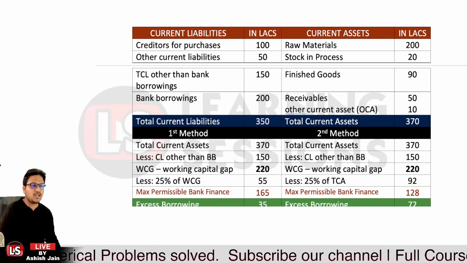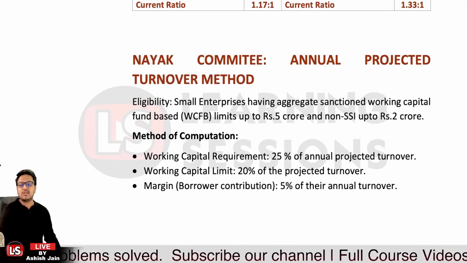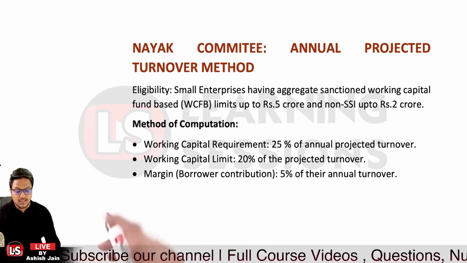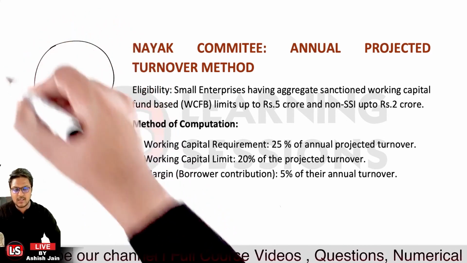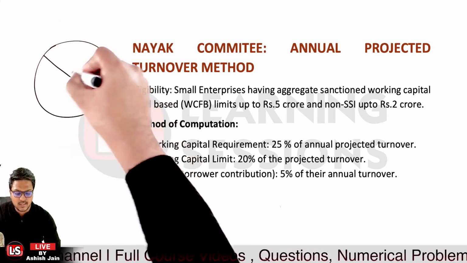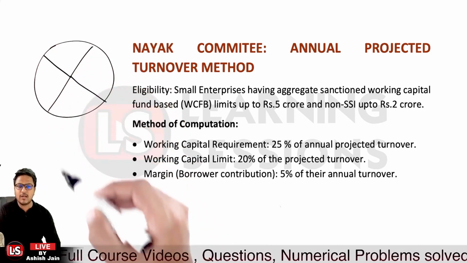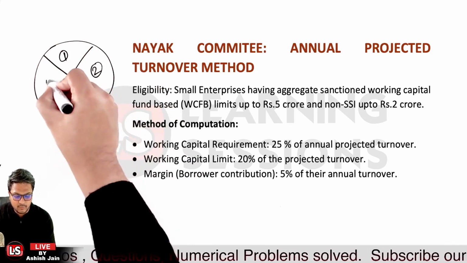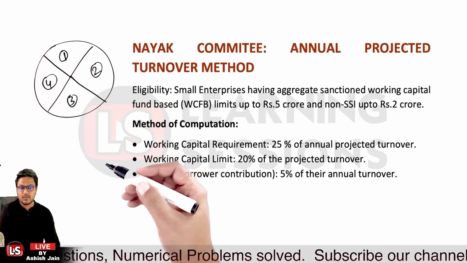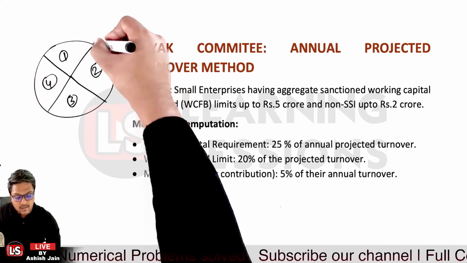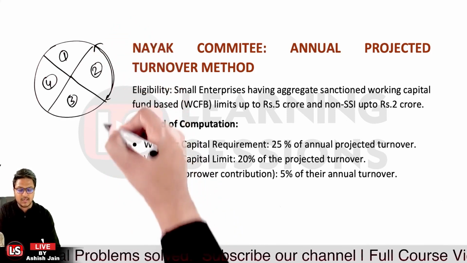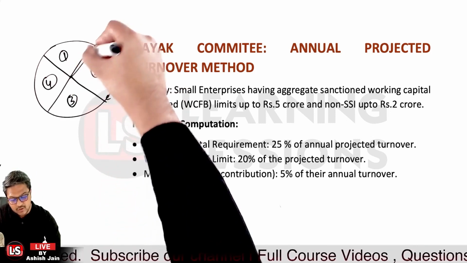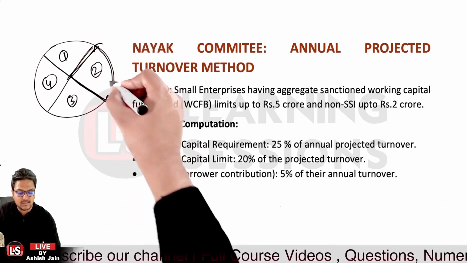Now let's move to the other method, that is the Nayak committee method, which is said to be the annual projected turnover method. As per the Nayak committee method, they have divided the full year into 4 quarters, and the turnover is equally divided into 4 parts. Each quarter is one complete working capital cycle.